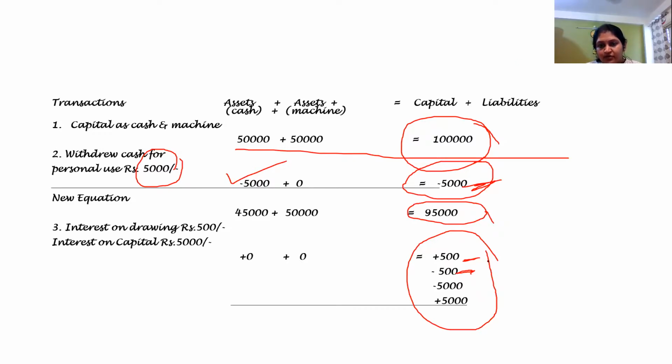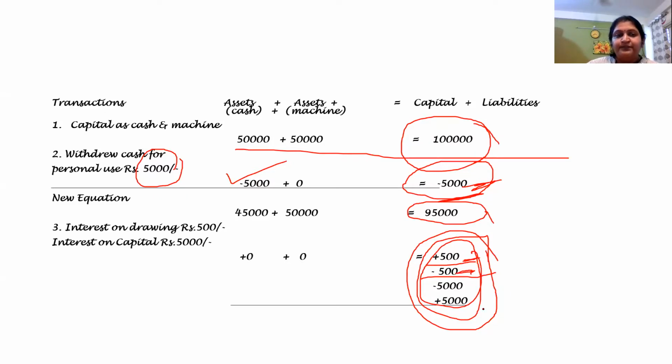So here we are doing one entry from the side of business and the second entry from the side of the businessman. So for business, interest on drawing is an income. So this 500 is being added. And for the businessman, it is an expense because he has borrowed 5,000 from somewhere and now he has to give the interest. So from that point, we are minusing 500. I hope it is clear.